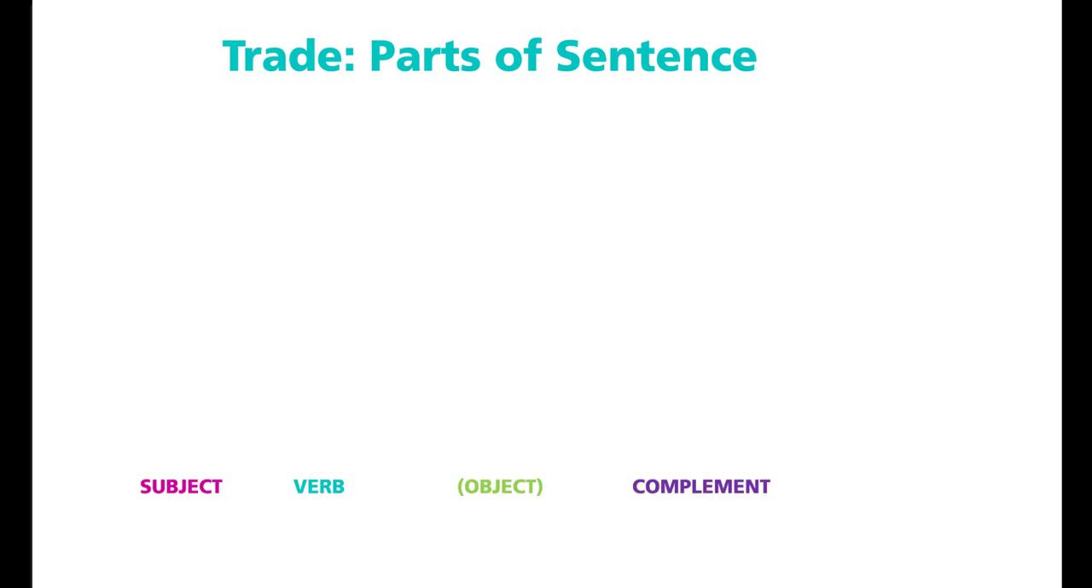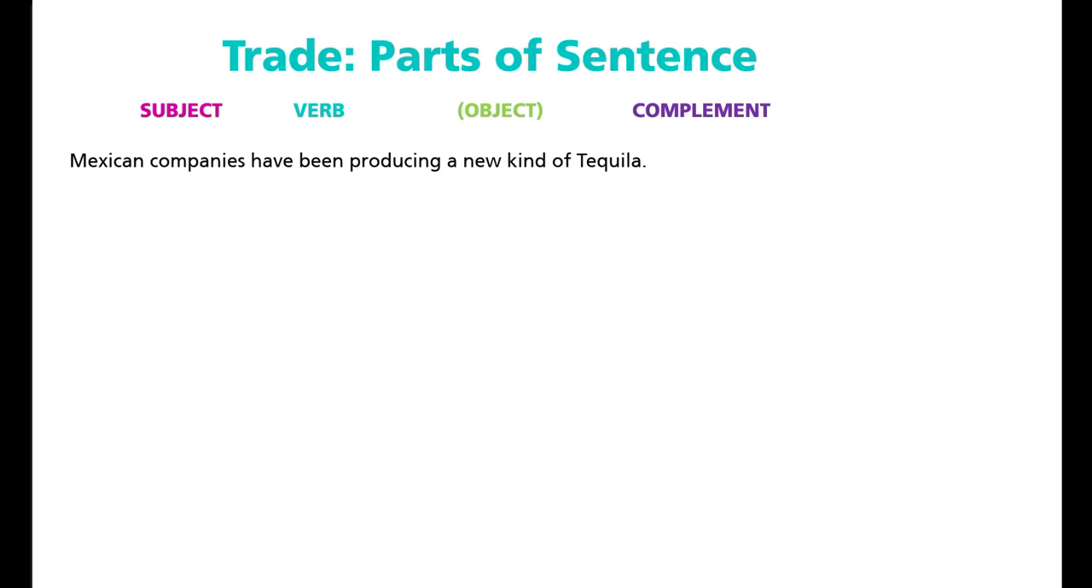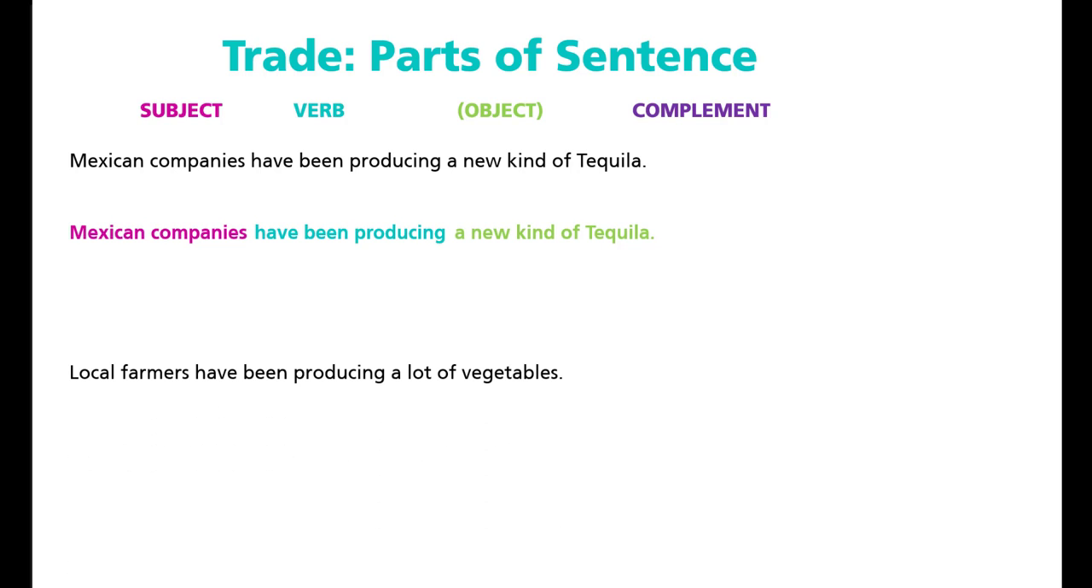In these examples, we have Mexican companies have been producing a new kind of tequila. My subject is Mexican companies. My principal verb is have been producing. My object is a new kind of tequila, and in this case, I don't have a complement. In the next one, we have local farmers have been producing a lot of vegetables. My subject here is local farmers. My principal verb is have been producing, and my object is a lot of vegetables. I don't have a complement here.